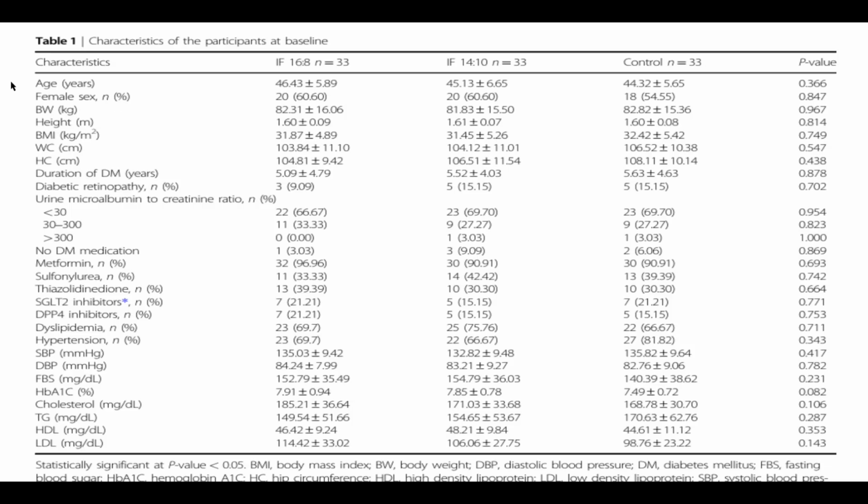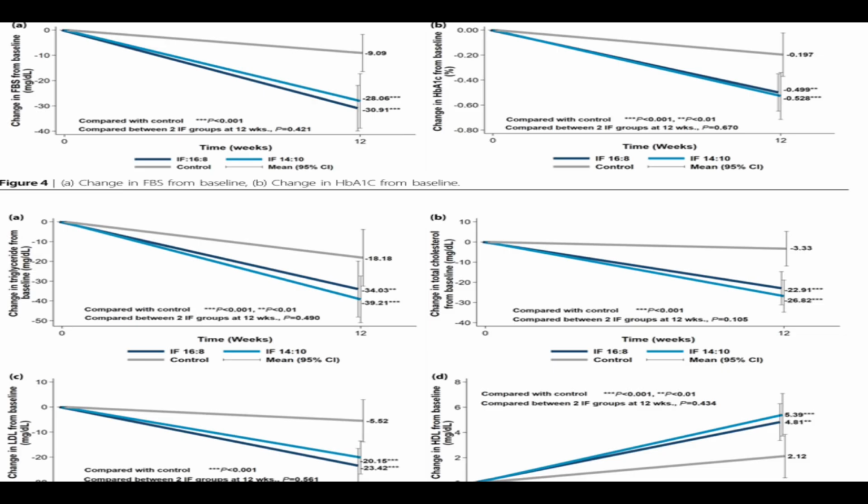We have the baseline of the participants in each group. That is, they all had a BMI above 30. They also looked at their waist circumferences, blood pressure, A1C, cholesterol, and triglyceride levels. A consistent trend throughout all of them was a drop in fasting blood sugar, their A1C levels, their triglycerides and LDL levels, with the only group being different being the HDL group.